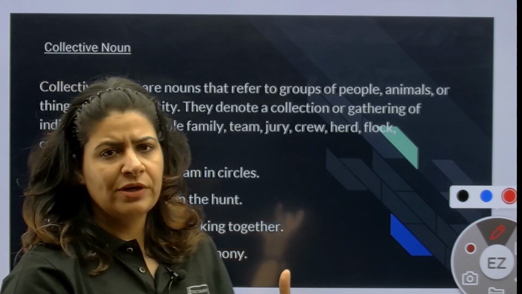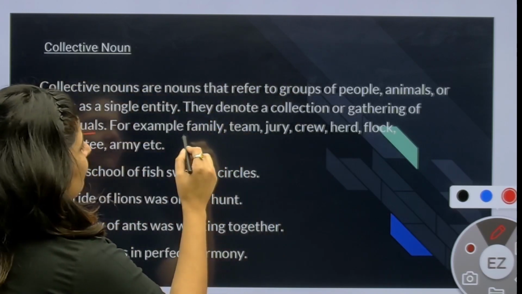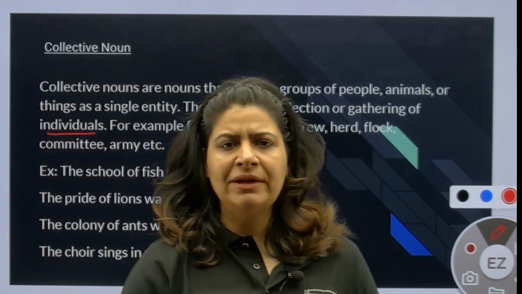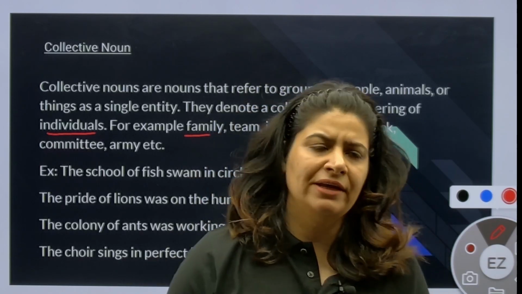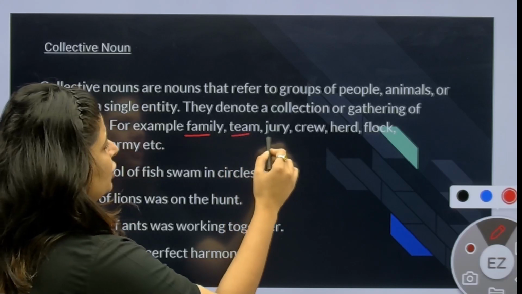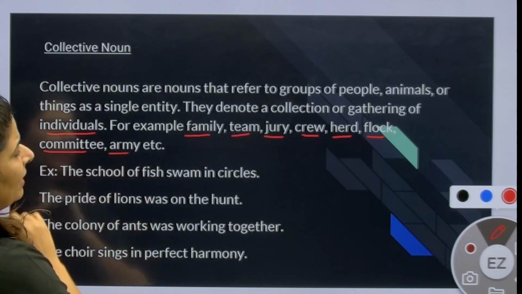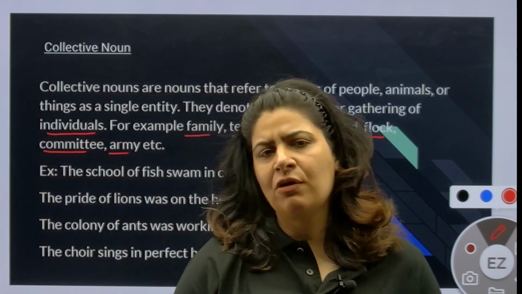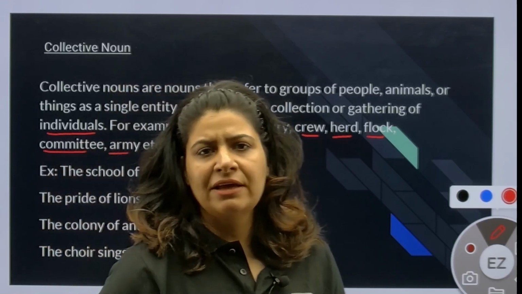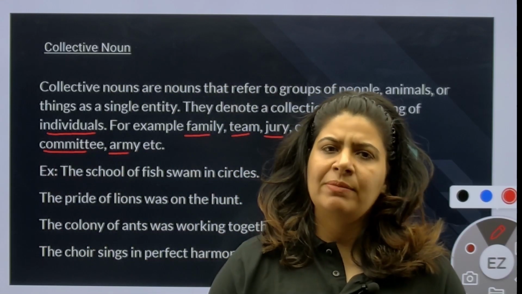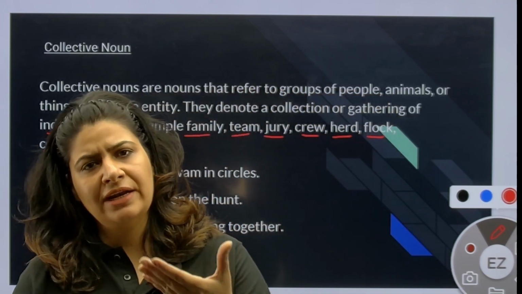Means the individuals are all together inside one group. For example, family. When we talk about family, the family has members in it, but we call them a family. Likewise, team, jury, crew, herd, flock, committee, army. These are examples of collective nouns. When we say team, the team has 11 members in it, but they are addressed as a team. And what is team? Team is my collective noun.